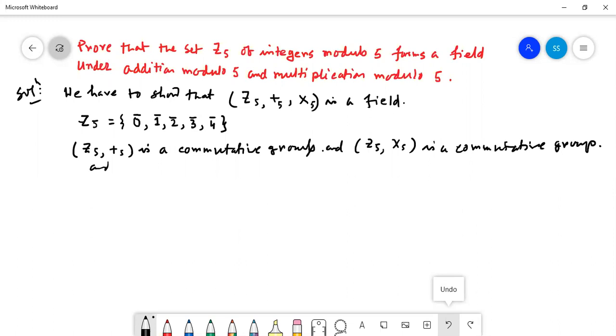And also it holds the multiplicative distributive law. So we have to prove these 11 properties. Is it clear? Now we are going to construct the table.